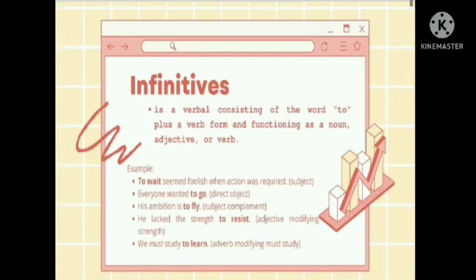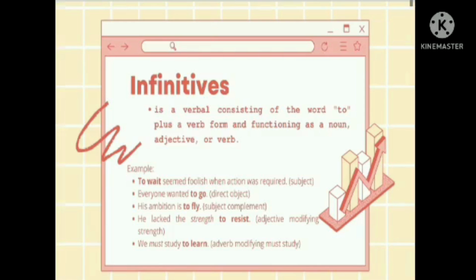Now here, I have 5 sentences to help us identify the use of each infinitive it contains. In the first sentence, to wait seemed foolish when decisive action was required. To wait here is a subject that was doing the action, to wait, so it is used in the place of subject. In the second sentence, everyone wanted to go.